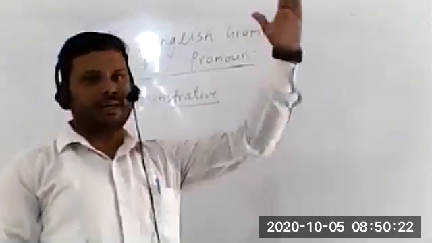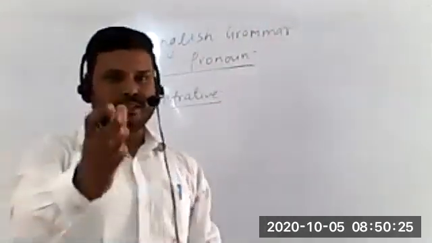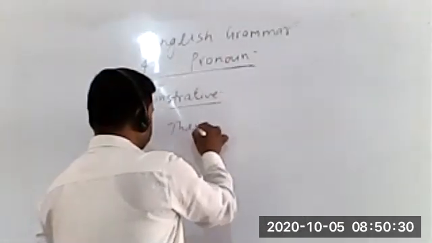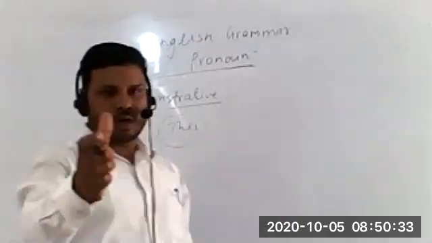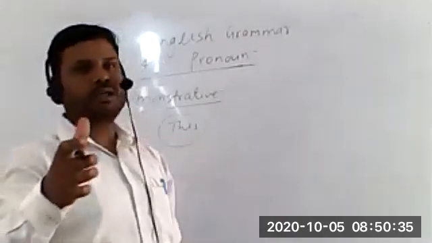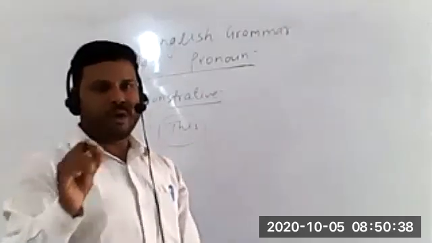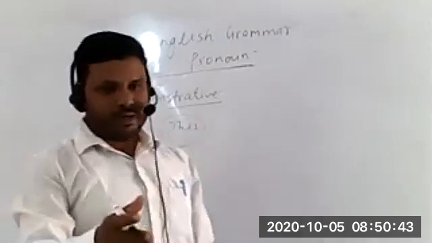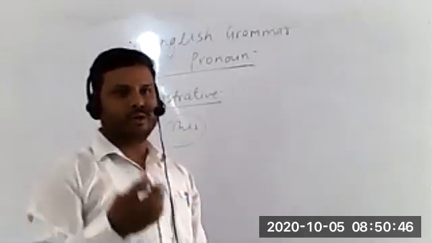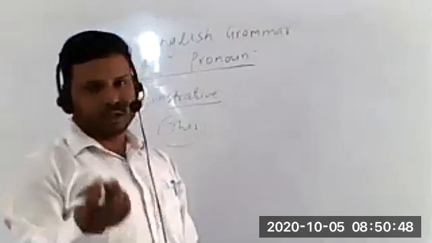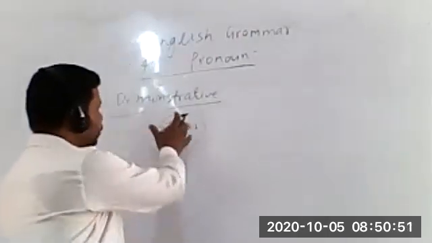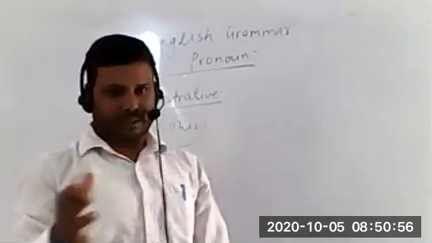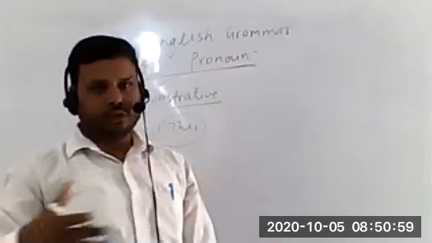Like if I say this fan is working, or this student is not focusing on the study, suppose that. If I'm using this word, I'm just pointing out towards somebody. अगर मैं कहता हूँ this boy is not studying properly, so I'm just pointing out. Or this is my book. If I say this is my book, I'm pointing towards a book that belongs to me. So these words are used. Demonstrative pronouns are used to just point out things or persons. किसी व्यक्ति के बारे में बताने के लिए, चीजों को इंट्रोड्यूस कराने के लिए यूज होता है.